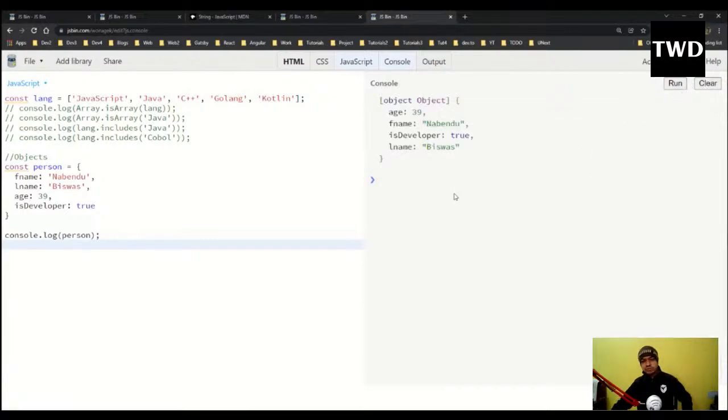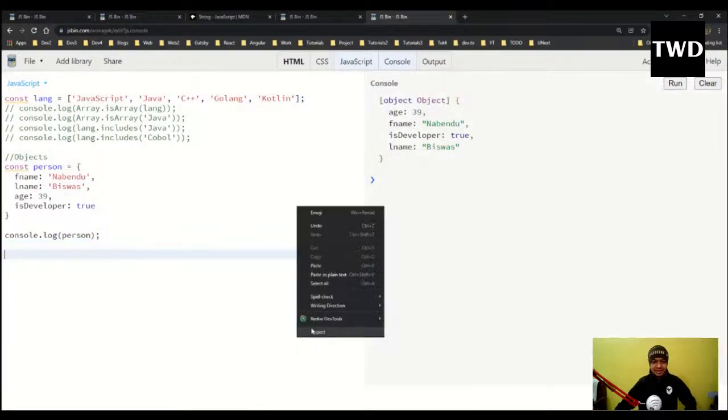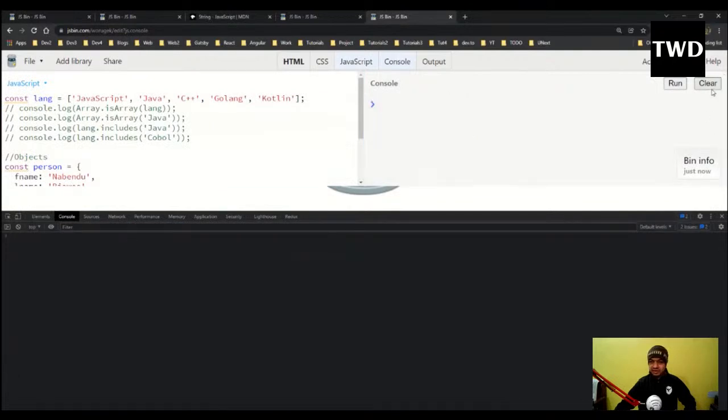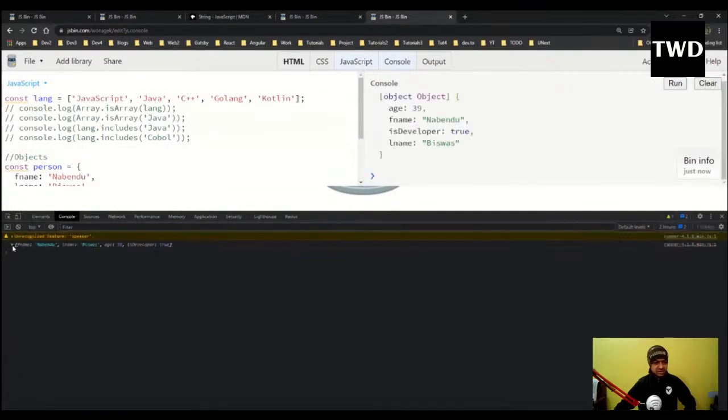Yeah, so it is coming now. So it will give me the object. This object actually, it's a bit of a bug in JSWin, and you see the order doesn't matter. See, age came first, then fname is developer, and all this. I can check this here also, because it is showing this object as very ugly. If I check it here, it will be shown like this, fname and all these things are there. So this is how objects are.